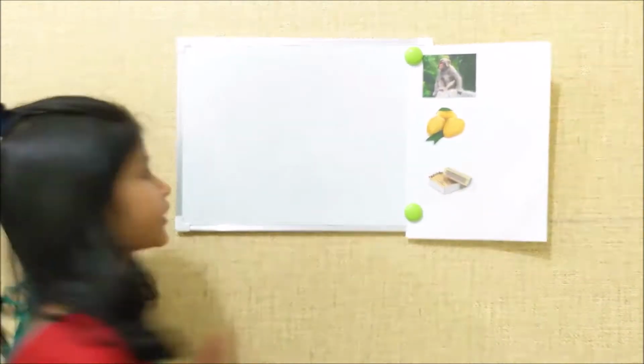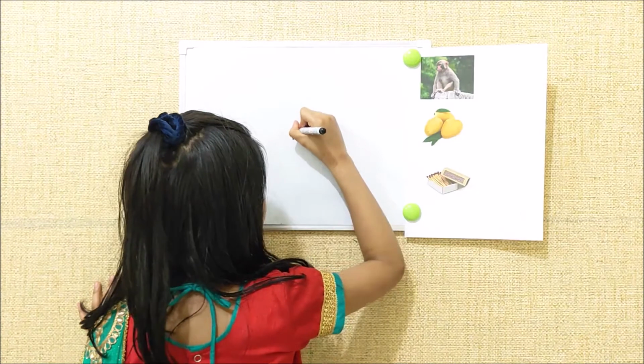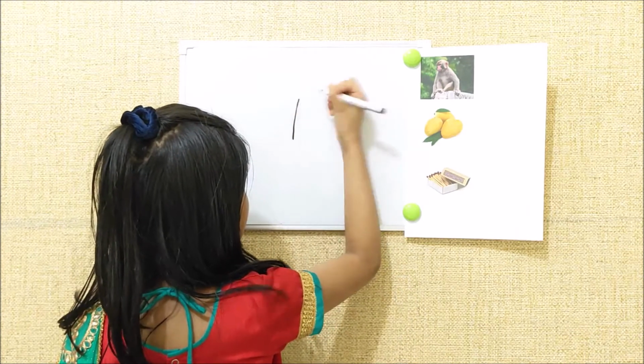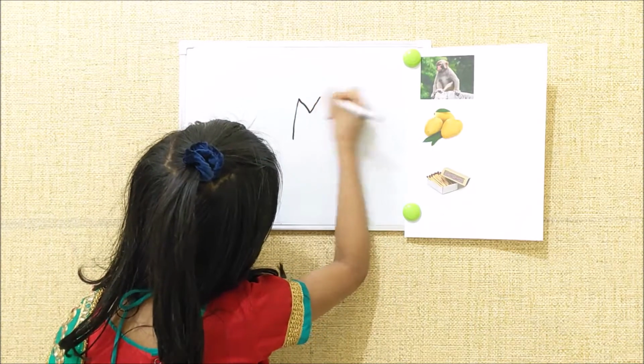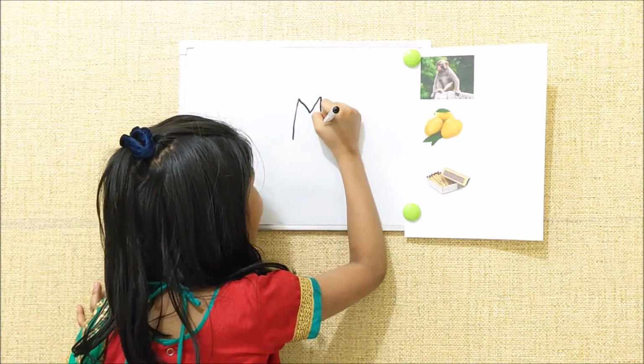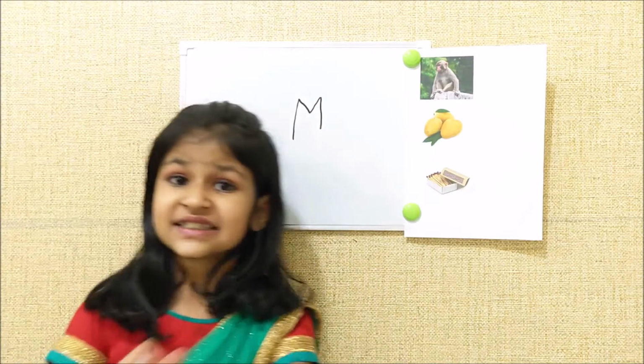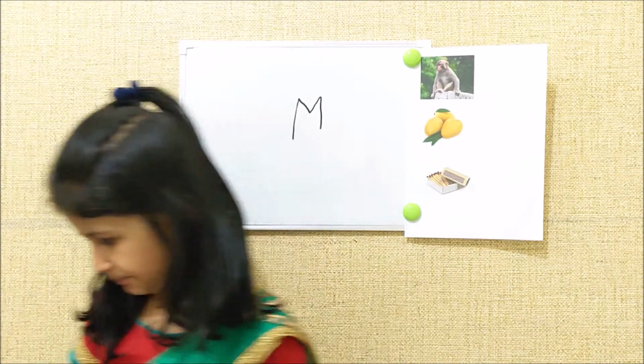Now let's write one more time. A standing line, a left slanting line, a right slanting line, and a standing line. This is a capital letter M.